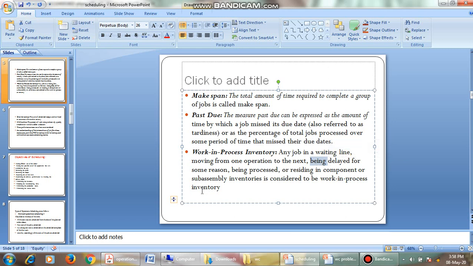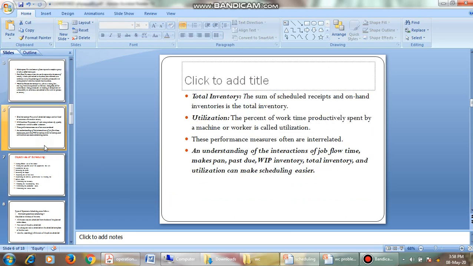Okay, we go for the next one, that is total inventory. What is total inventory here? The sum of scheduled receipts and on-hand inventories is called total inventory. Okay, next one is utilization. The percentage of work time productively spent by a machine or a worker is called utilization. See, it is very simple.